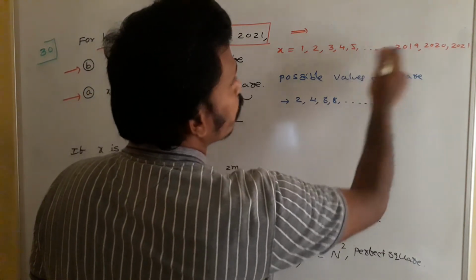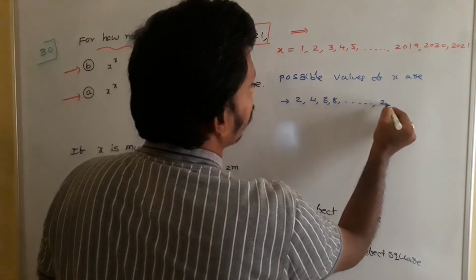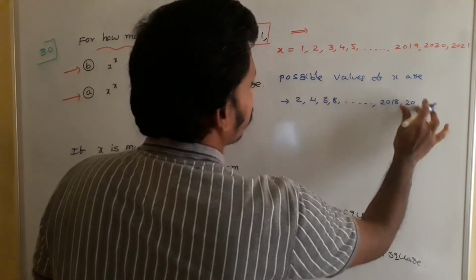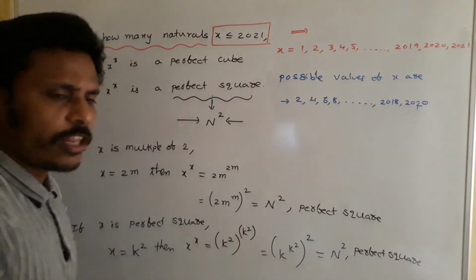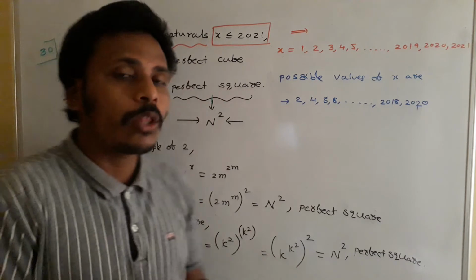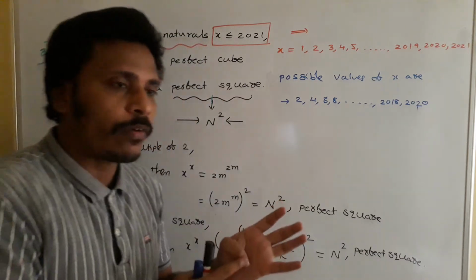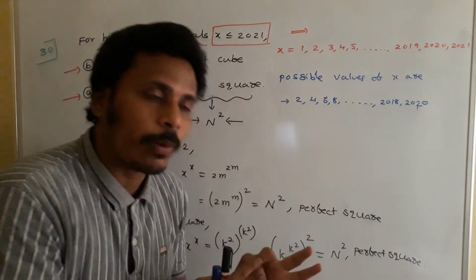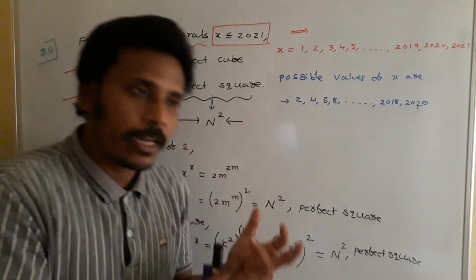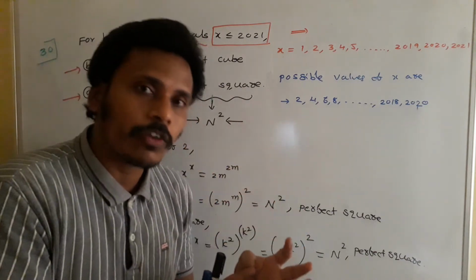How many 2 multiples are there below this 2021? Up to 2018 and then 2020. You just replace x with any one of these numbers. All those numbers are perfect squares. 2 power 2 perfect square, 4 power 4, 6 power 6, 8 power 8, 10 power 10, 12 power 12, perfect squares.